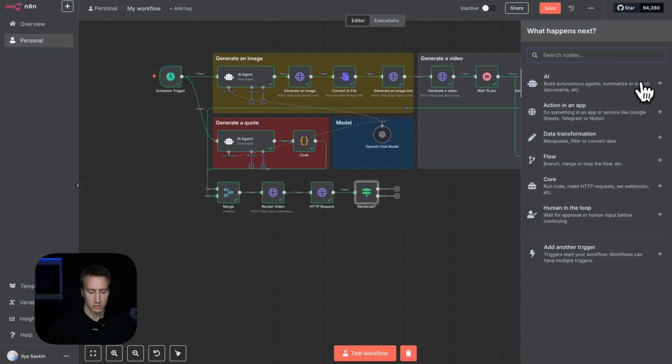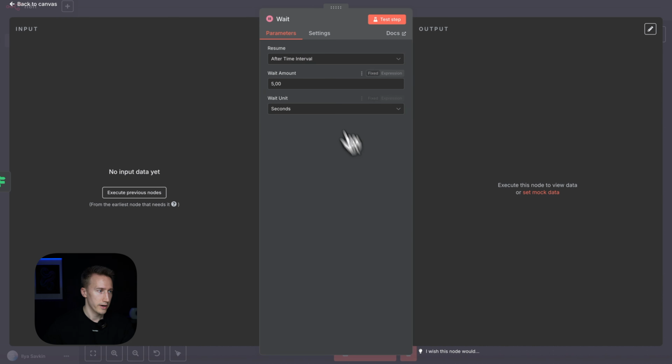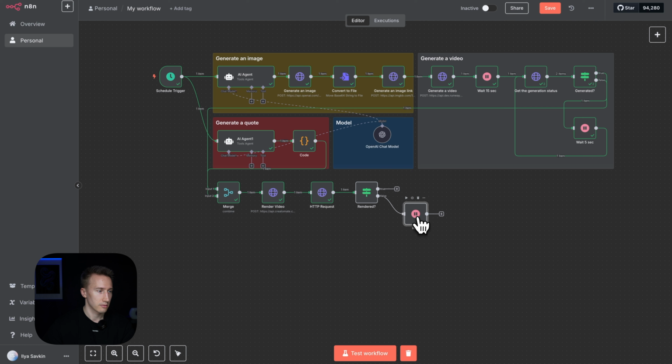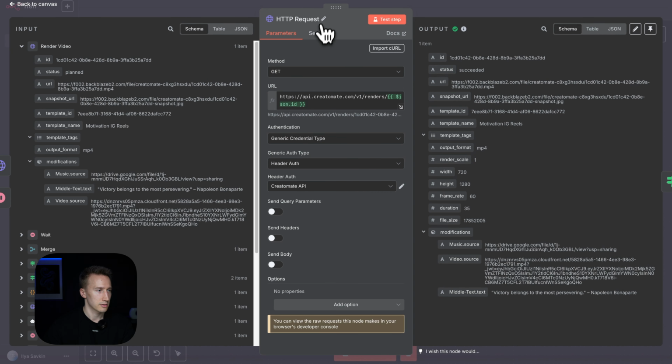If not, wait 5 seconds is fine. And then after these 5 seconds, we check again. And let's rename this node to get render status.